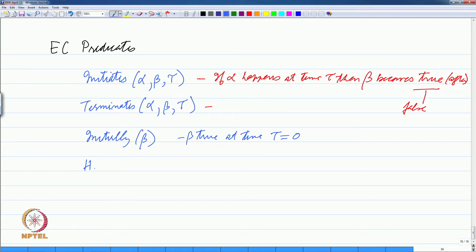Then happens alpha, tau, it simply says alpha happened at time tau.